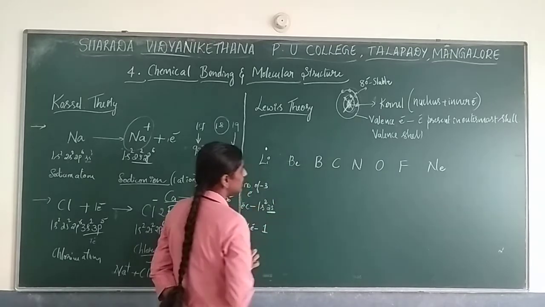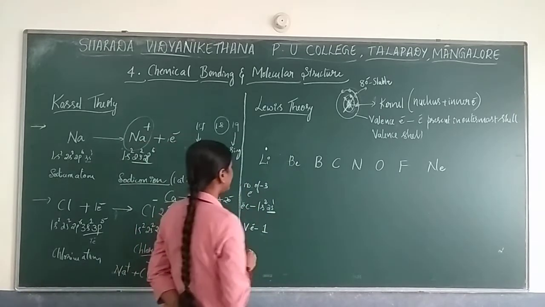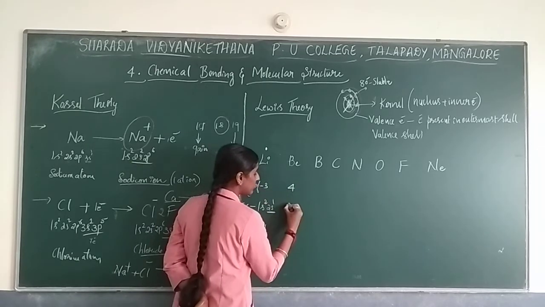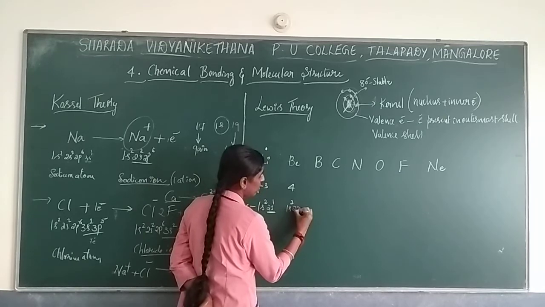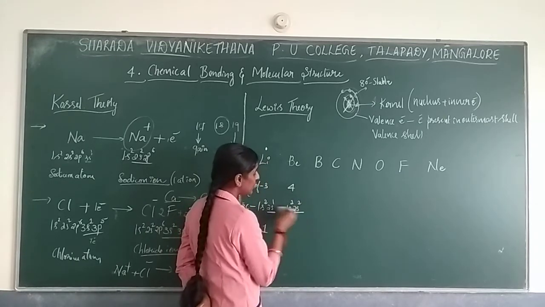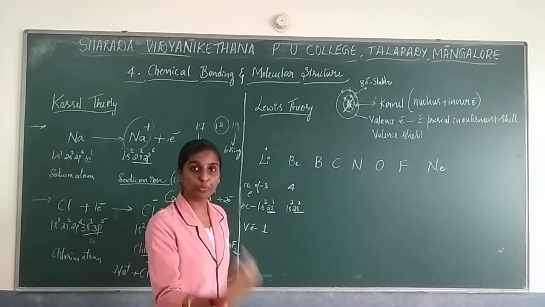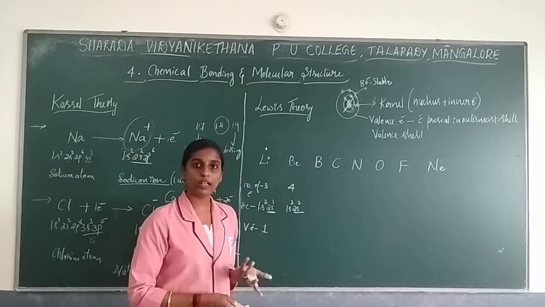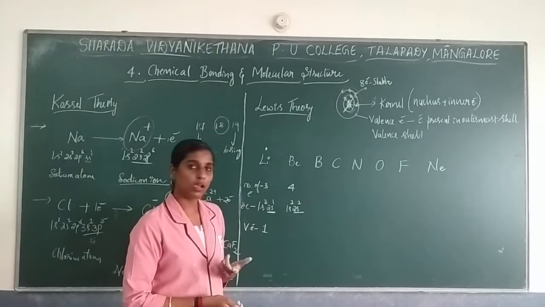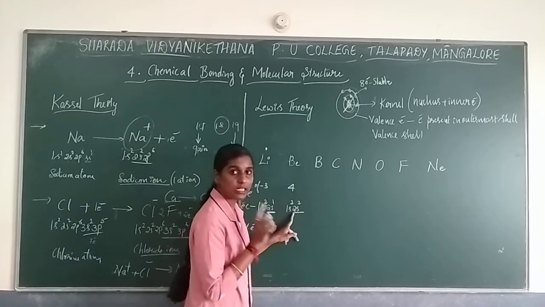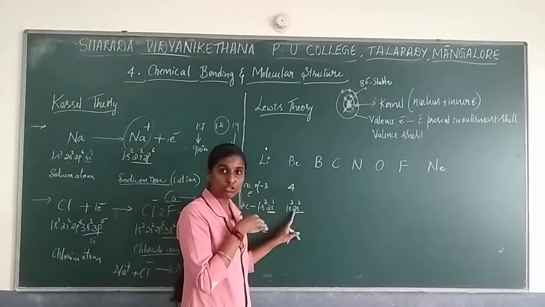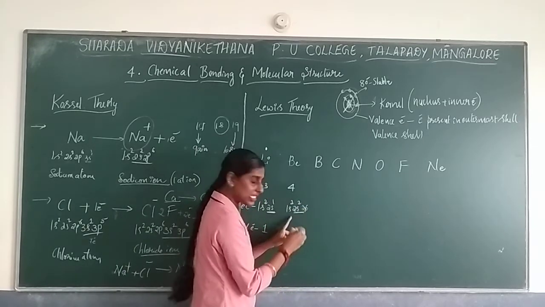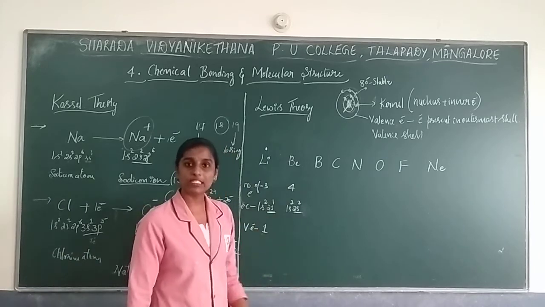Now if we consider beryllium, the number of electrons present is 4, right? So the electronic configuration comes as 1s2, 2s2. See, the second shell has 2s2, but the 2p orbital is also present. You can ask, 2s is an s orbital that is filled, so why is it unstable in nature? But the second shell doesn't just have 2s, it has 2p also. Now 2p is unfilled, so it is unstable in nature.